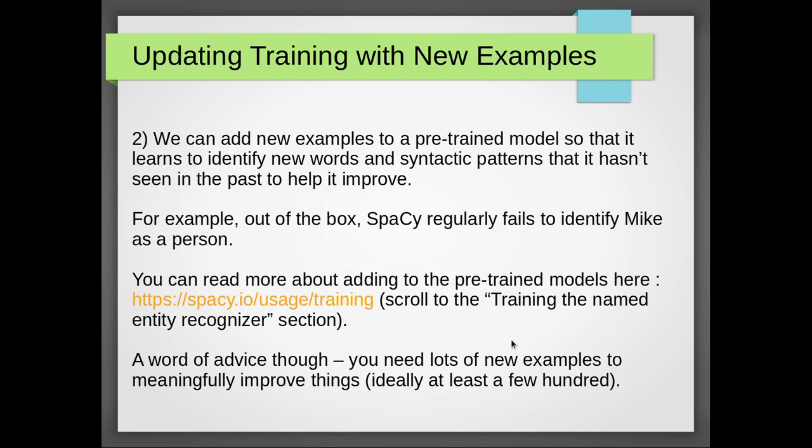And you can read more about how you do this, and I've put the link here. You need to scroll down to the section called Training the Named Entity Recognizer. It's actually pretty simple to do, and it will guide you through how to do that. What I will say, and they do warn about this on the website as well, you do need to have lots and lots of new examples to actually get meaningful improvement. And by lots, we mean ideally at least a few hundred. So you don't want to be adding to the training with just 5 or 10 new examples.